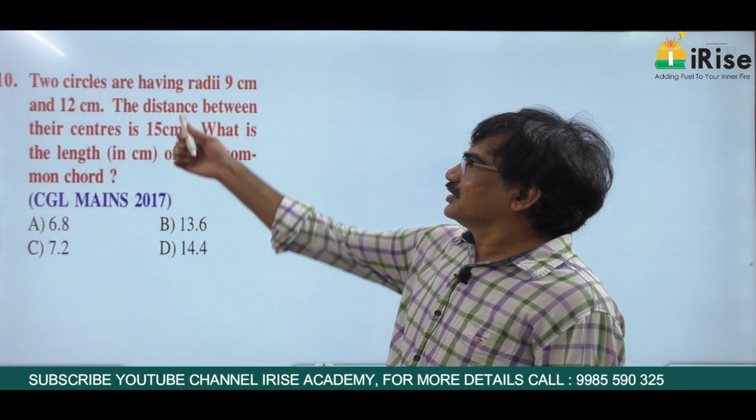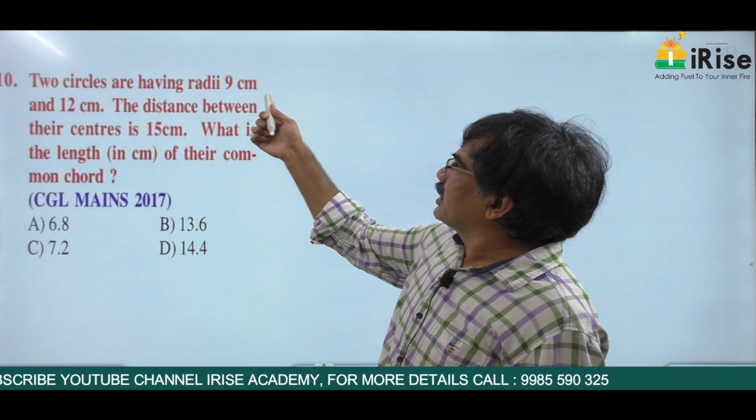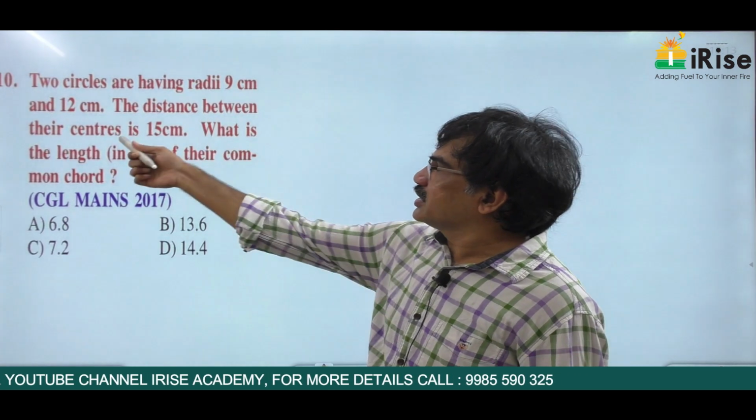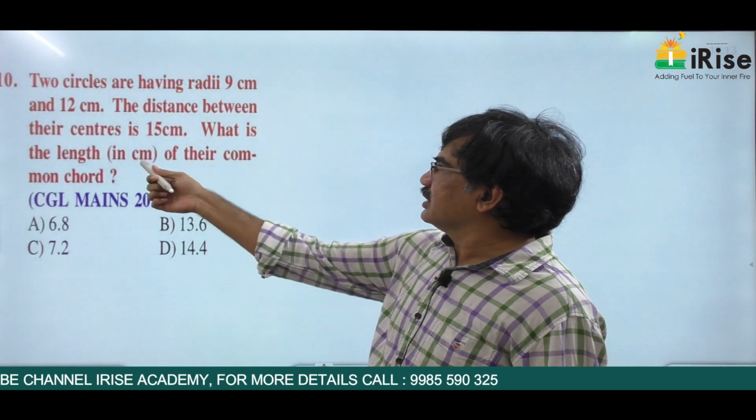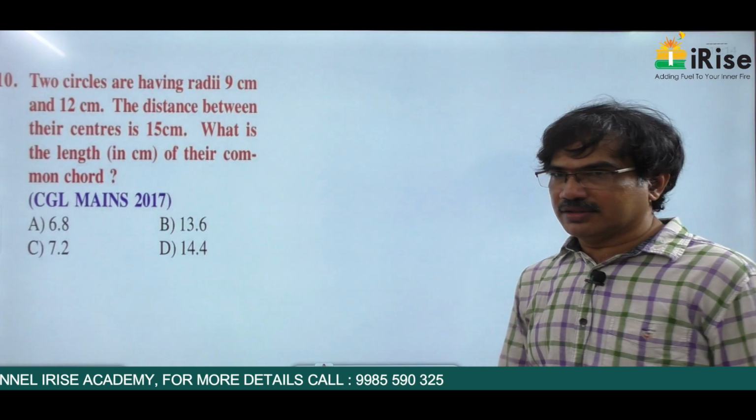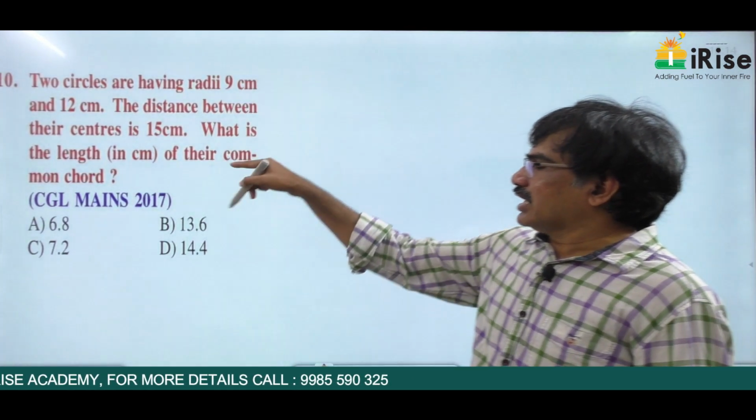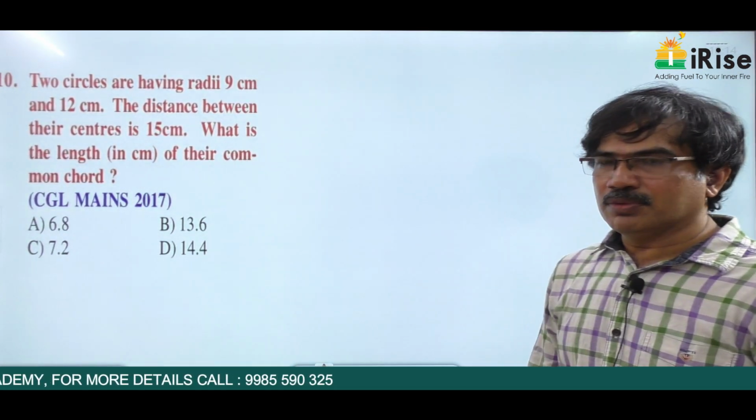Next question. Two circles are having radii 9 and 12 centimeters. The distance between their centers is 15. What is the length of their common chord? To solve this question, I want to give a simple point.